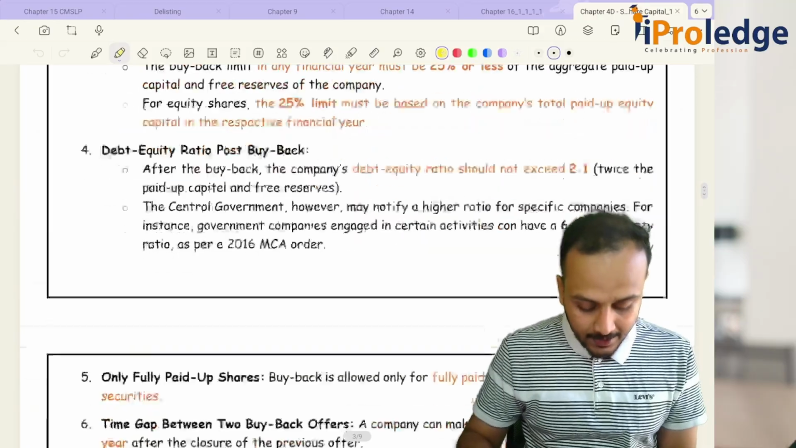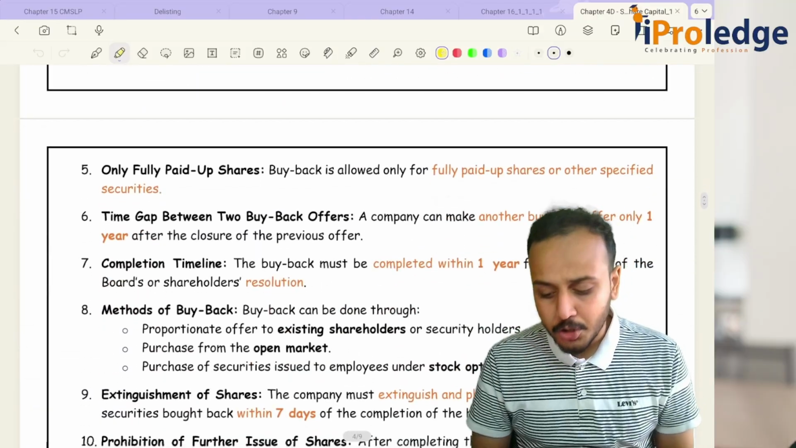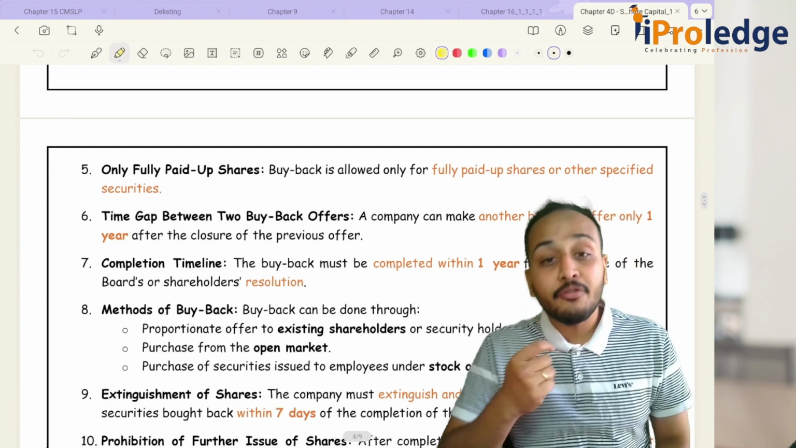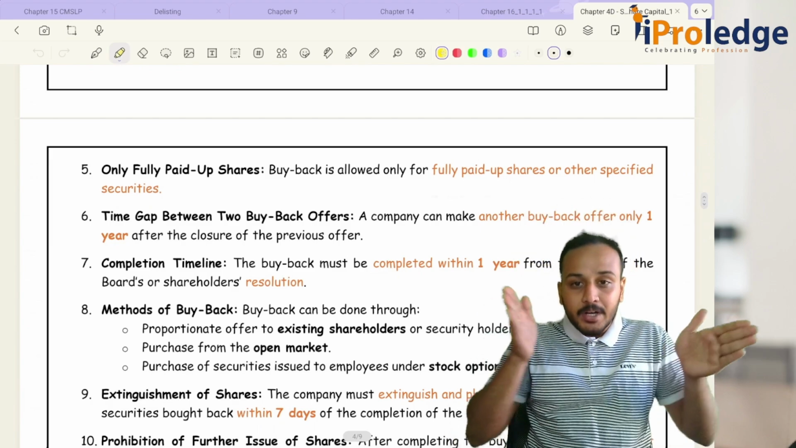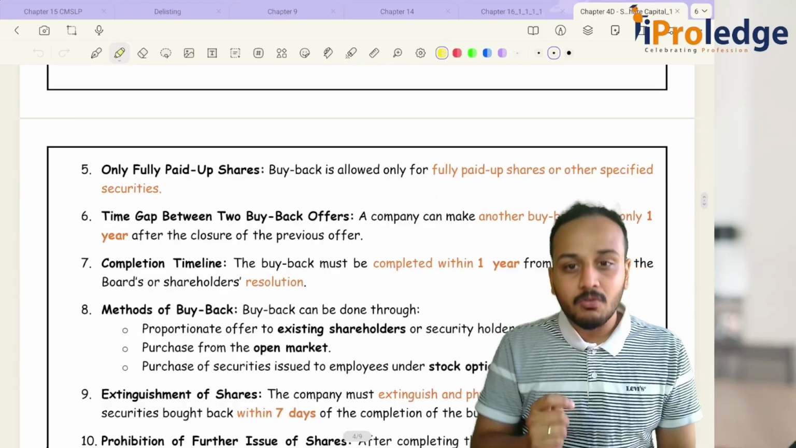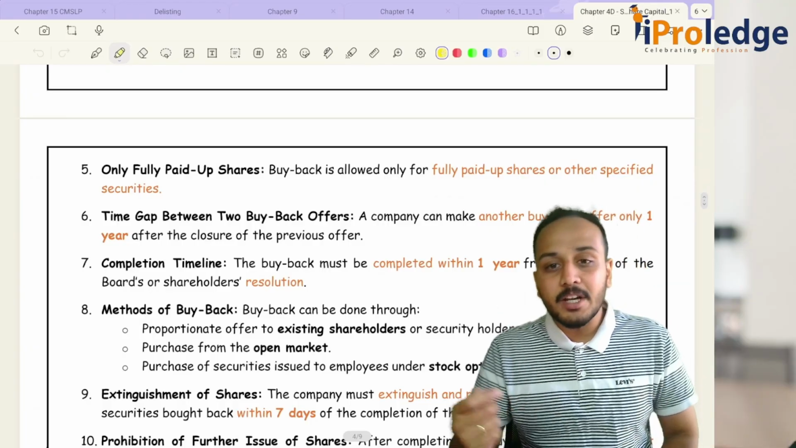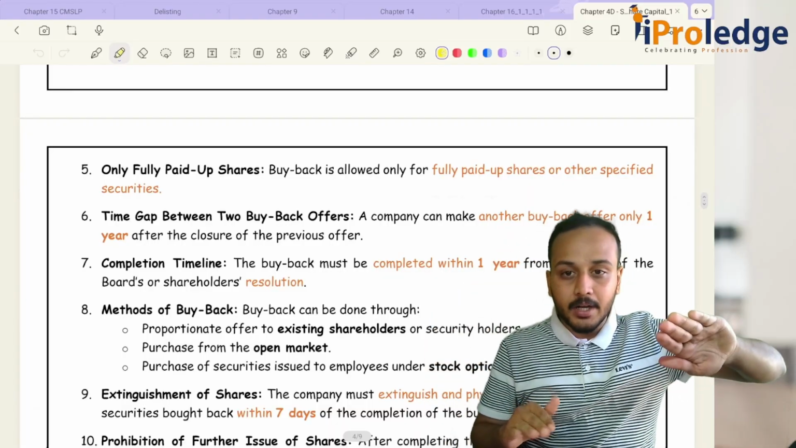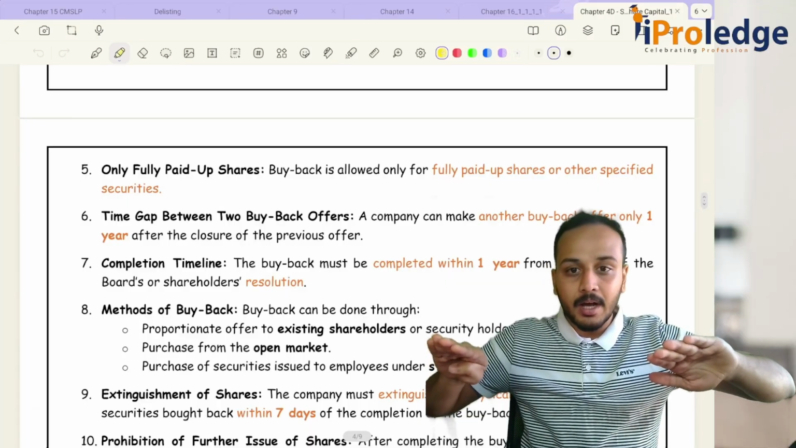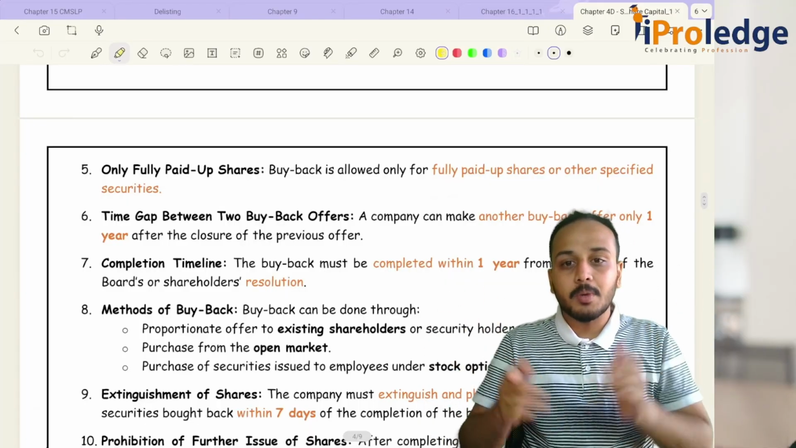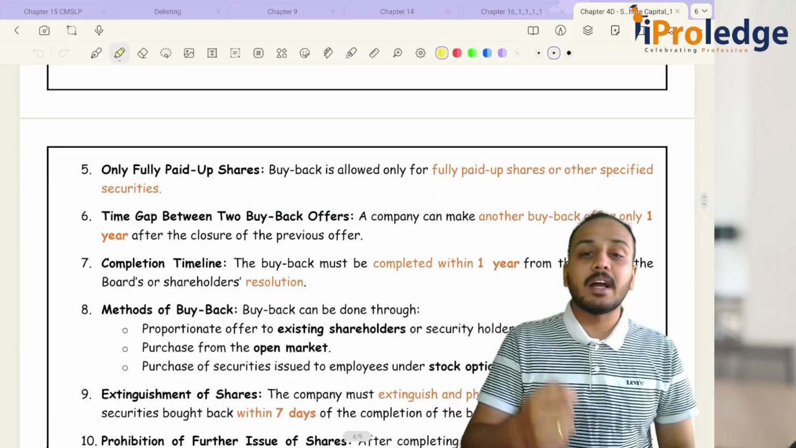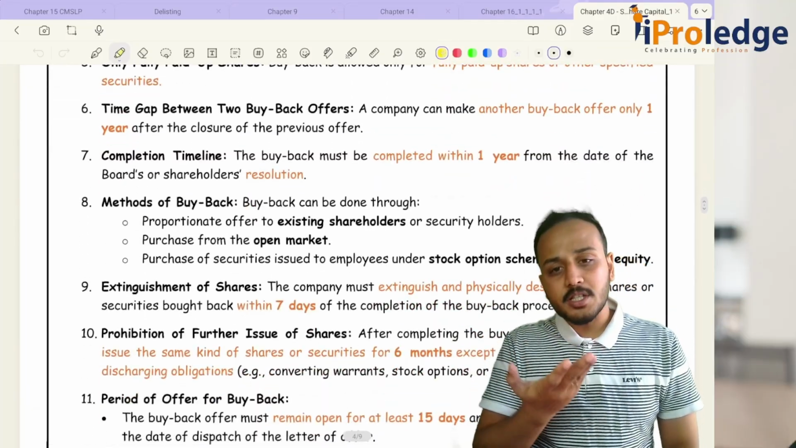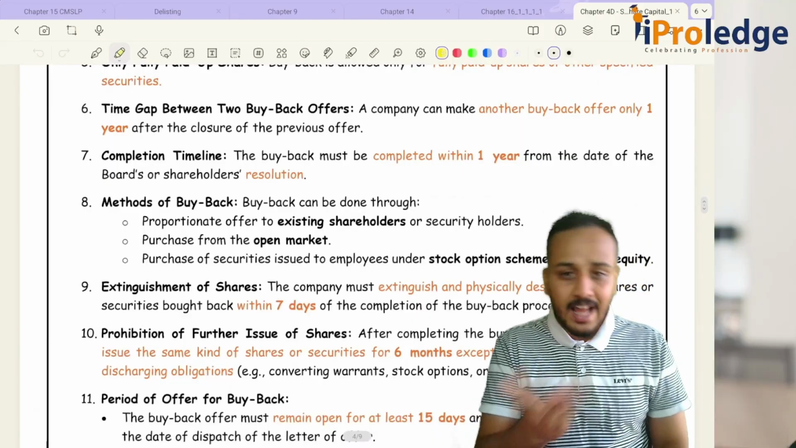Okay, then only fully paid up shares should be there. What kind of shares can be bought back? It should be fully paid up, and the gap between two buybacks should be maximum 1 year, and the period for completion of buyback is 1 year. Okay, so once one buyback is completed, I have to go for the second buyback. The minimum gap between these two buybacks has to be 1 year, and the buyback has to be completed within 1 year from the date of the board's resolution or special resolution, as the case may be.